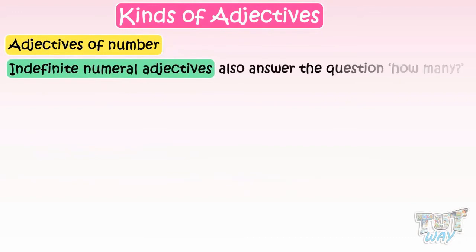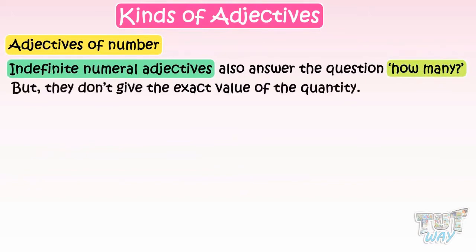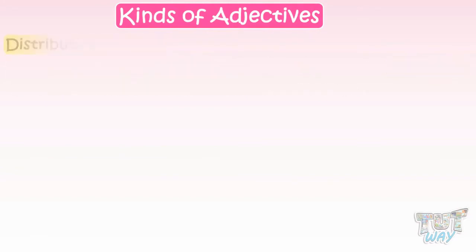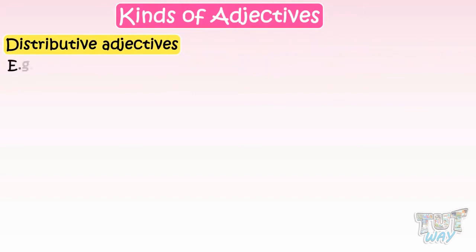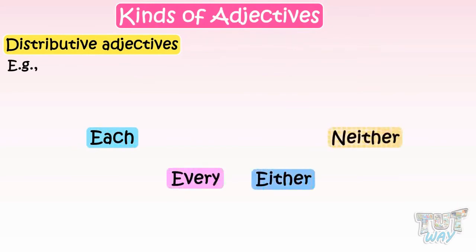Indefinite numeral adjectives also answer the question, how many? But they don't give the exact value of the quantity. Now let's learn about the next type of adjectives, and it is distributive adjectives. Distributive adjectives are used to refer to the members of a group as individuals. For example, each, every, either, neither, etc.